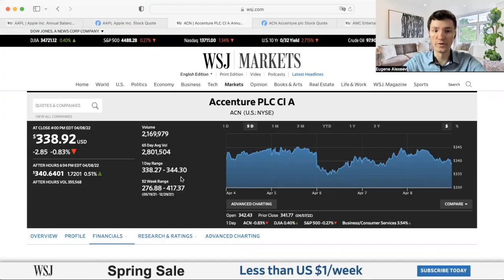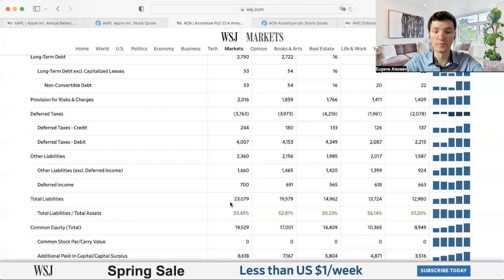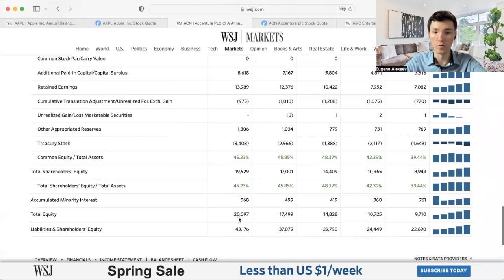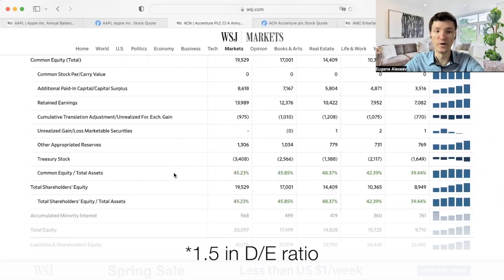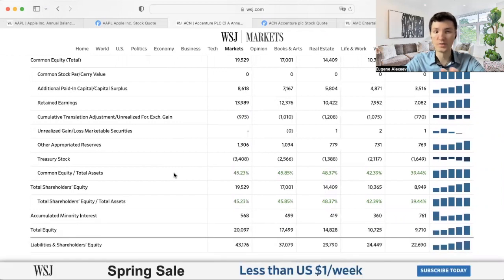If you go to a different company, for example Accenture, for those who don't know, this is a company which provides different web services for S&P 500 companies. This is usually web development and consulting services. We can also see that they have total liabilities of $23 billion, and total equity of $20 billion, which gives us approximately 0.85 in debt to equity ratio, which is not so great, but this is a software company. They do not have any huge capital expenditures like Apple has. So in this case, this indicator can also be qualified as stable.